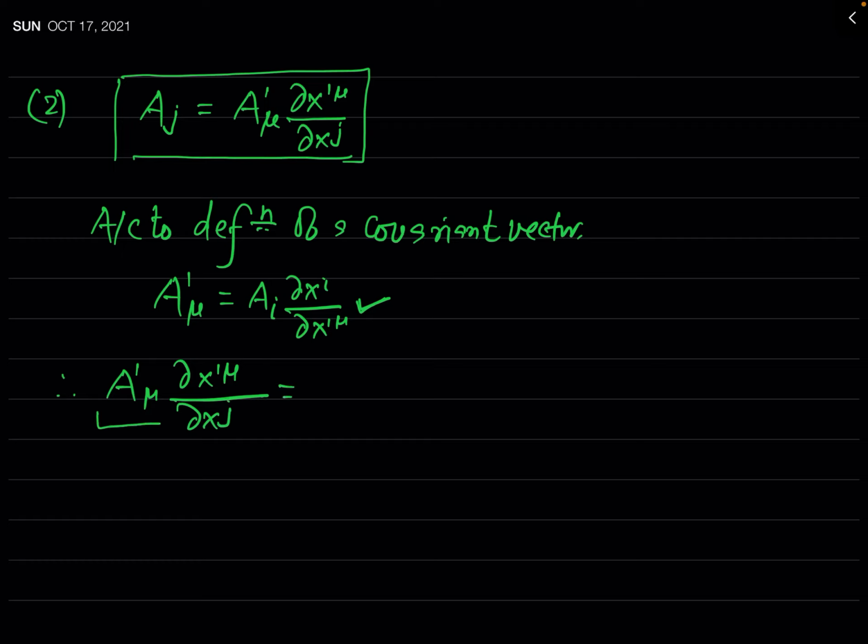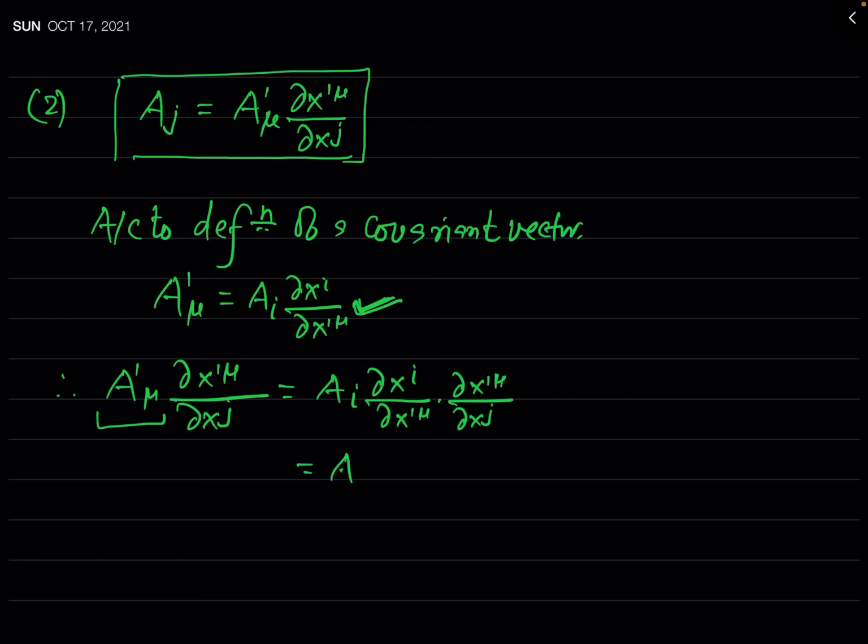Here, instead of this A prime mu, you can use this definition. So it will be Ai del xi by del x prime mu times del x prime mu by del xj.